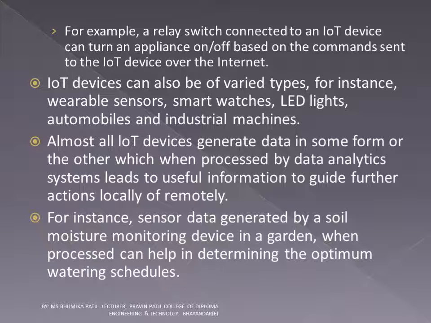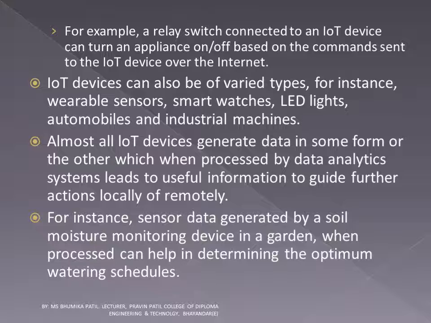For example, a relay switch connected to an IoT device can turn an appliance on or off based on the commands sent to the IoT device over the internet. IoT devices can also be of varied types. For instance, wearable sensors, smartwatches, LED lights, automobiles, and industrial machines.